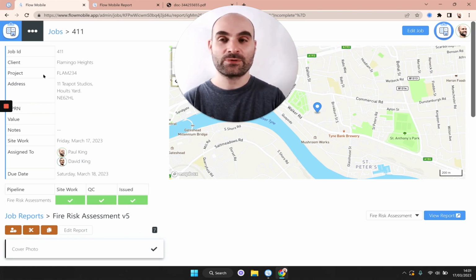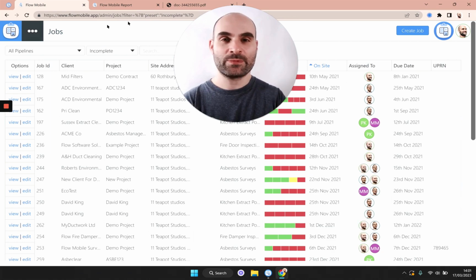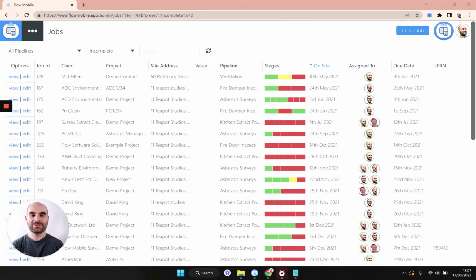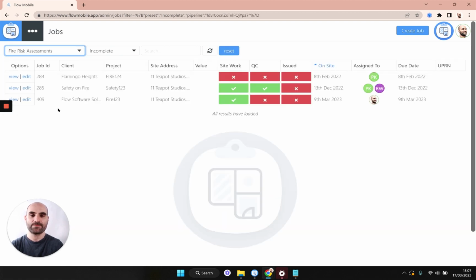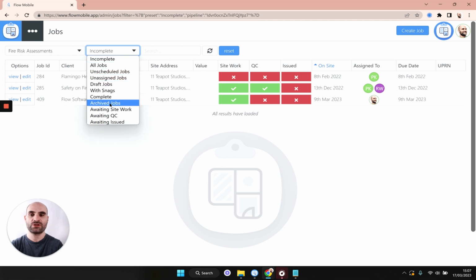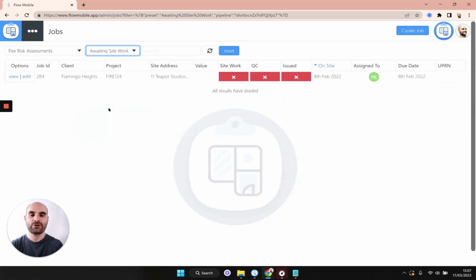I'm going to head back up to the jobs list, and I'm going to show you some of the admin tools on here. So let's take a quick look at how this jobs list view can help you filter and find jobs that you've done. First of all, I'm going to filter this list by the fire risk assessment jobs that we're interested in. Now you can see that long list has changed into a much shorter list of just those types of jobs. We can go one step further and say, show me all of the fire risk assessment jobs awaiting site work. In other words, where the site work hasn't been completed.